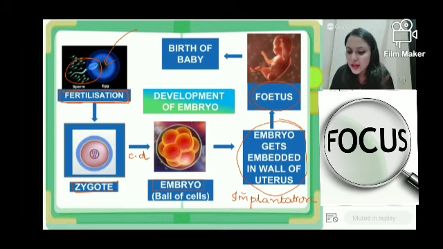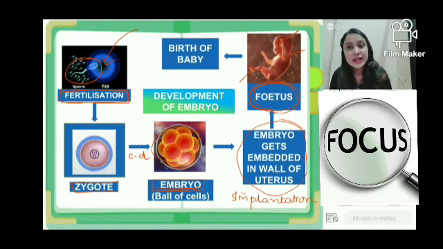And when are we going to use this term fetus, by the way? When the head, the hands, the legs, everything can be made out. When we can tell from the outside that this is the baby's head, this is the eye, this is the ear, this is the hand, then we will call it the fetus. As long as it is a ball of cells, we will call it embryo. But later on, when we can make out the different parts, we will call it the fetus.